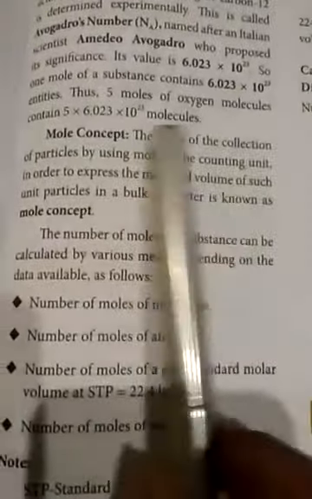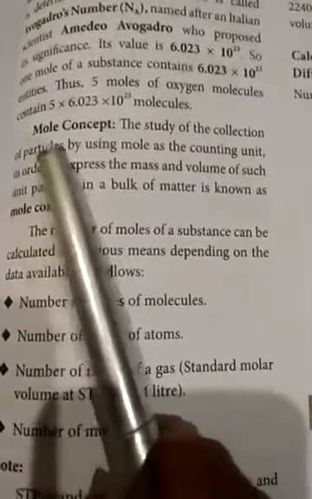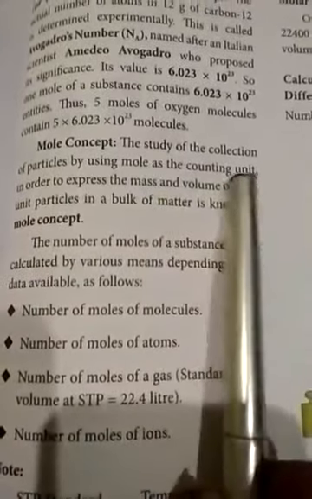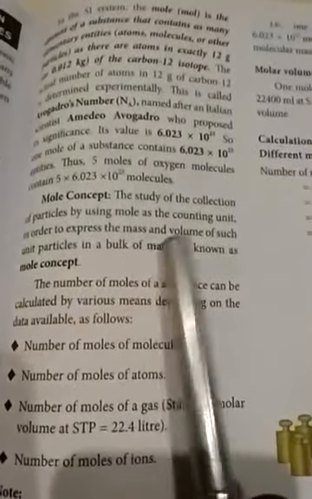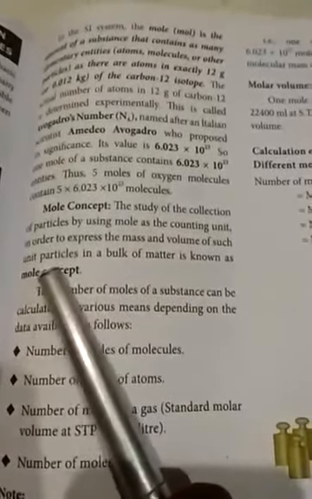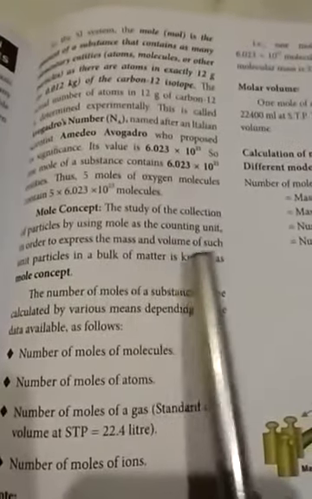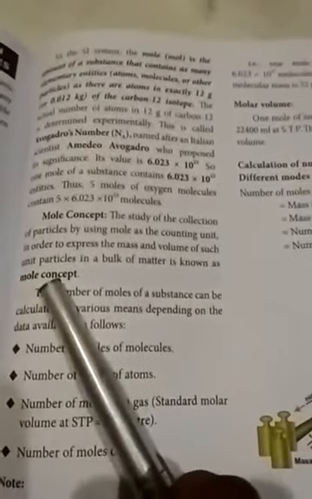Next, the mole concept: the study of a collection of particles by using the mole as the counting unit. Expressing the mass and volume of such unit particles in a bulk of matter is known as the mole concept.